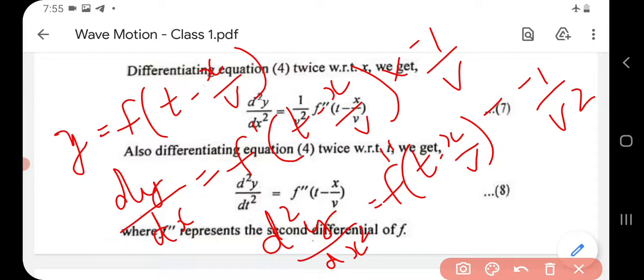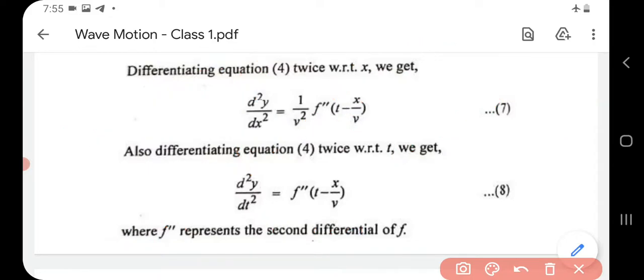See, that is given in equation 8. This is simple differentiation, so you can work it out. Now that is given in equation 7. Okay, equation 7 what I wrote. So you can work it out. It's simple differentiation. So equation 4 you have now differentiated it with respect to x. Now the same equation, that is equation 4, you have to differentiate it with respect to t also. That you will have to do it yourself.